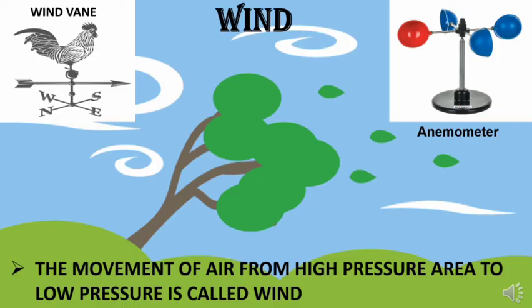Now, let's discuss about wind. The movement of air from high pressure area to low pressure area is called wind. Wind direction is measured by an instrument called wind vane, and the speed of wind is measured by an instrument called anemometer.